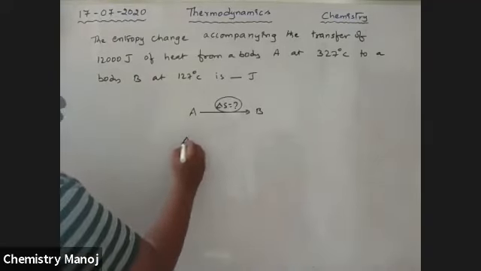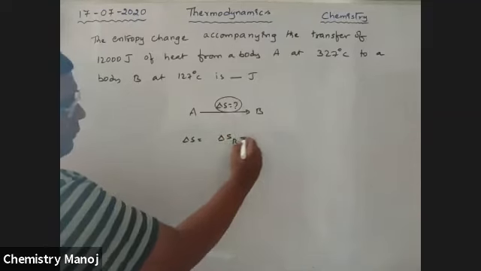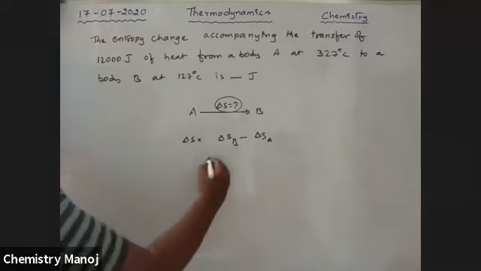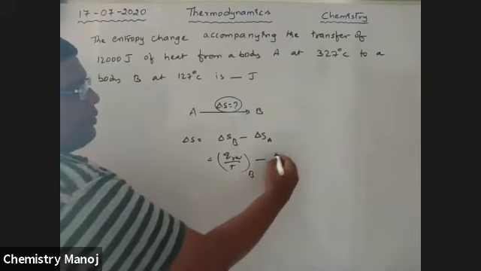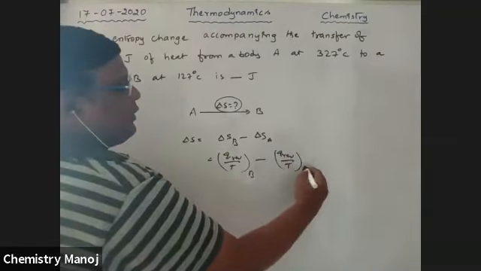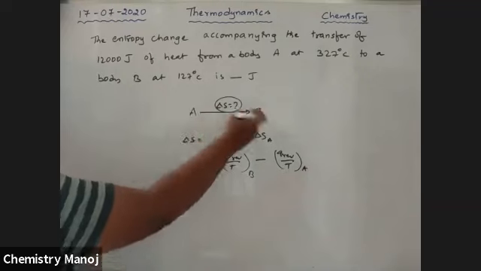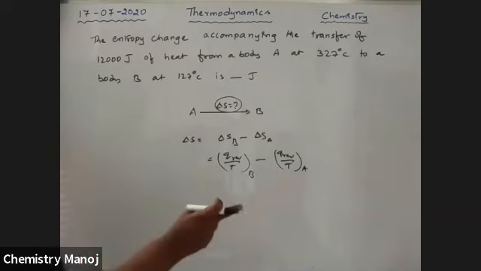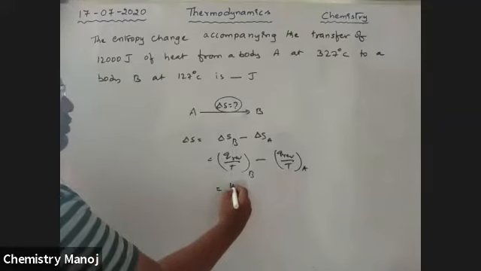That is, delta S is equal to entropy of B minus entropy of A. That is, Q reversible by T of B minus Q reversible by T of A. Q means how much heat is transferred from here to here. So here 12,000 joules of heat is transferred. That means A loses 12,000 joules, and B gains 12,000 joules.